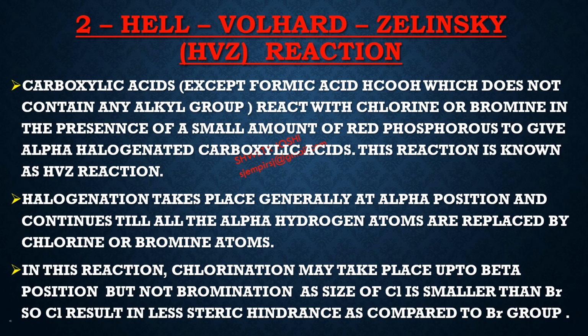So hydrogen atoms will be replaced by halogen atoms till all the alpha hydrogens, or beta hydrogens in case of chlorination, are replaced by halogen atoms. It gives a multi-halogenated substituted product.